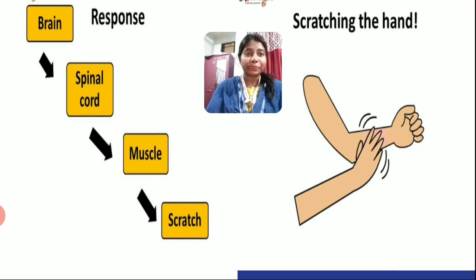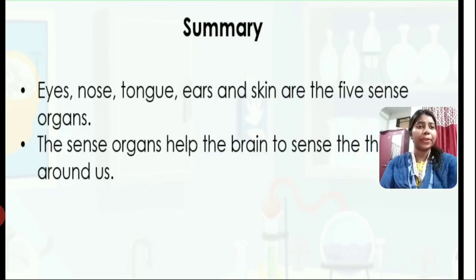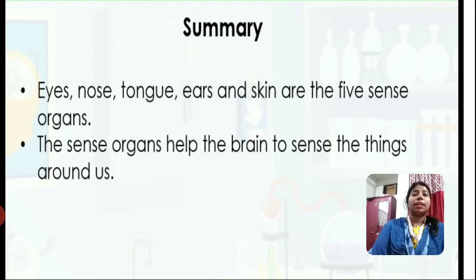Clear, everyone? So these are the actions performed by our sense organs. Clear? So let us see the summary. Eyes, nose, tongue, ears, and skin are the 5 sense organs. The sense organs help the brain to sense the things around us.